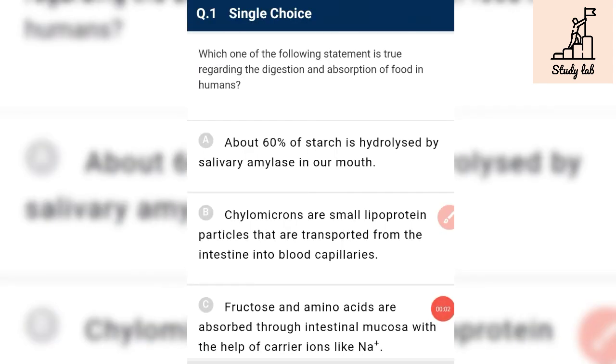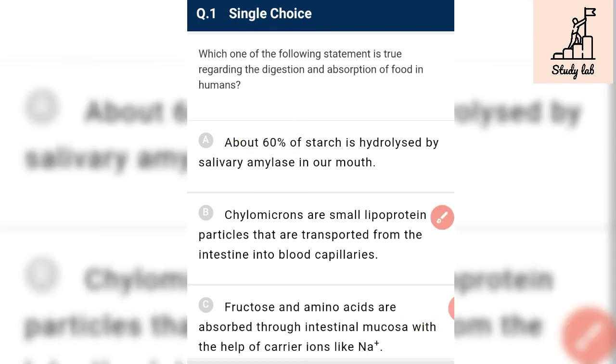Which one of the following statements is true regarding the digestion and absorption of food in humans? About 60% of the starch is hydrolyzed by the enzyme salivary amylase in our mouth. It is incorrect, because 30% of starch is hydrolyzed. Chylomicrons are small lipoprotein particles transported from the intestine into the blood capillary. No, they are transported into the lacteal, not the blood capillary. Fructose and amino acids are absorbed through the intestinal mucosa with the help of carrier ions like Na+.